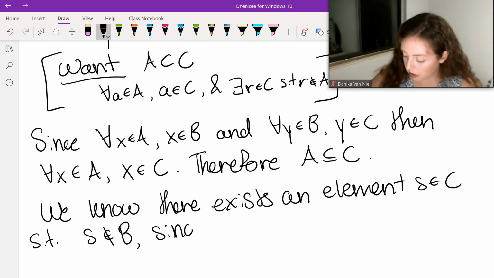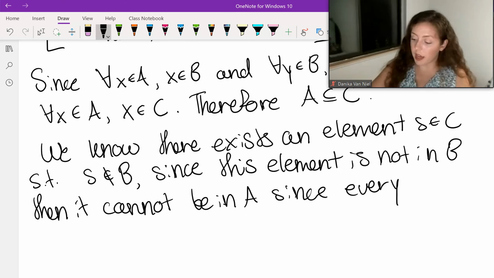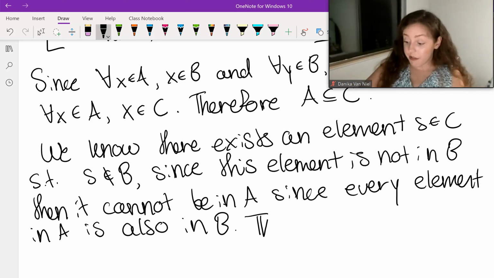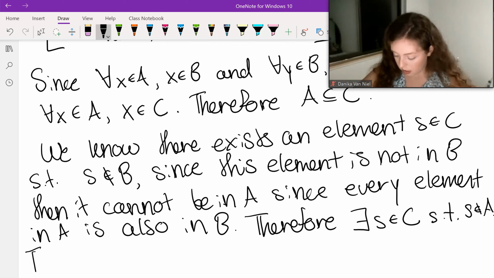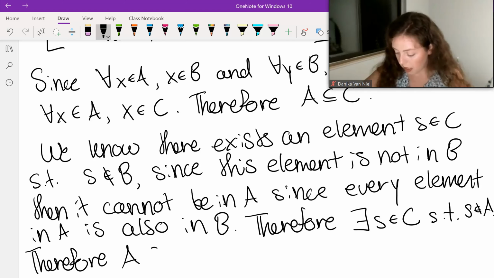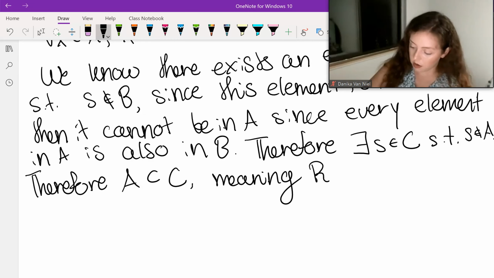Since this element is not in B, then it cannot be in A, since every element in A is also in B. Therefore, there exists an S in C such that S is not in A. Therefore, A is a strict subset of C, meaning R is true.